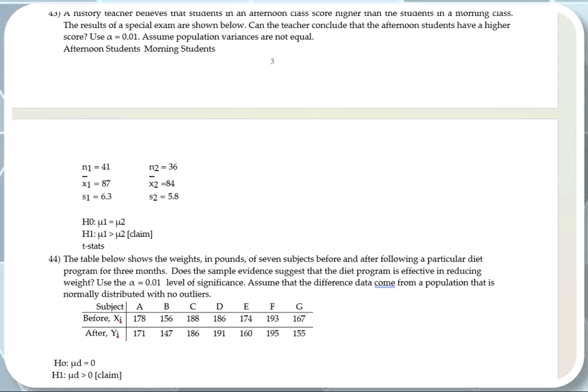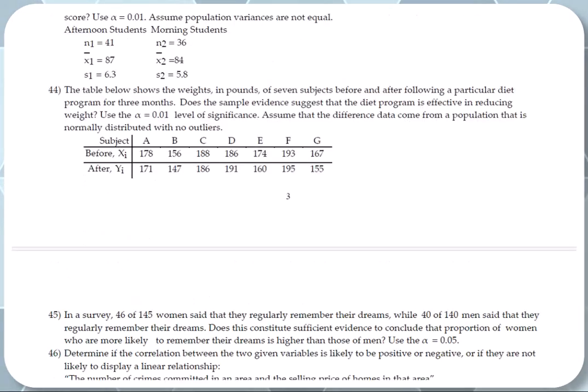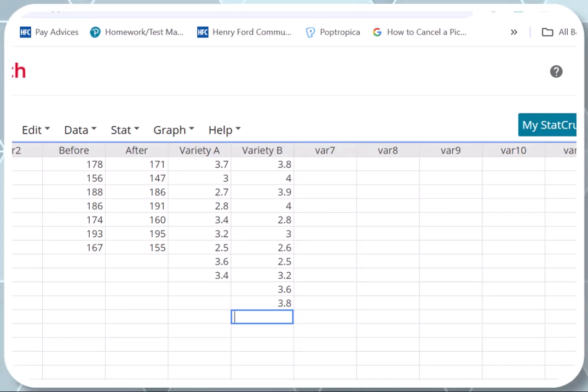We have the data on the morning students and afternoon students. Okay, so let's do this. So we're gonna go to StatCrunch. For the afternoon students, we have sample size of 41, a mean of 87, and standard deviation of 6.3. For morning students, 36, mean is 84, and standard deviation of 5.8. Let's go to StatCrunch and put the data in there.